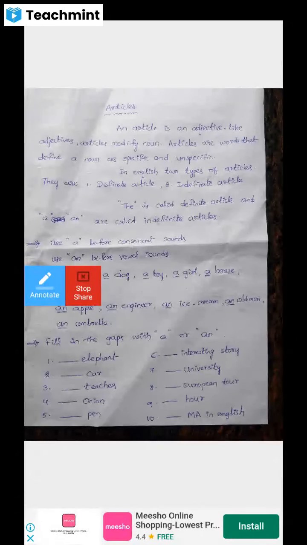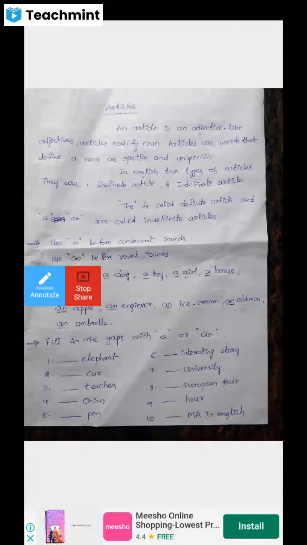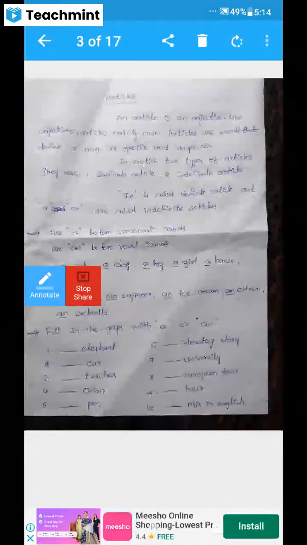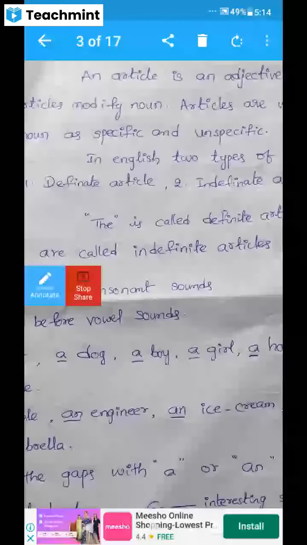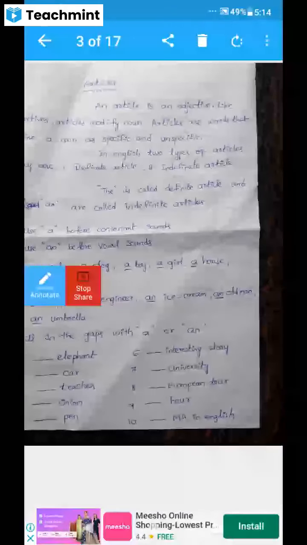In English there are two types of articles. One is the definite article, and the second one is the indefinite article.